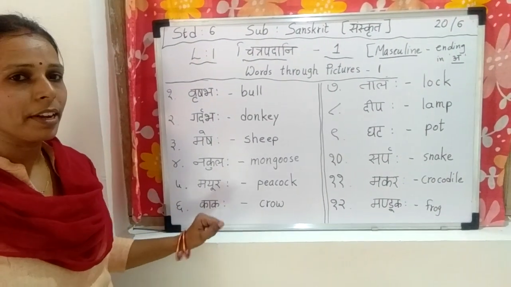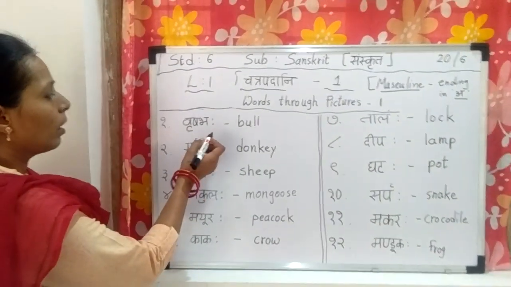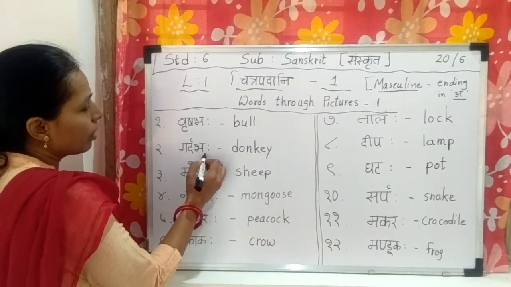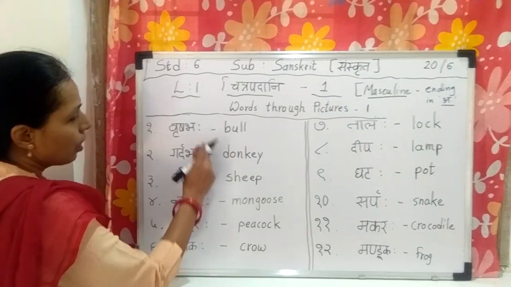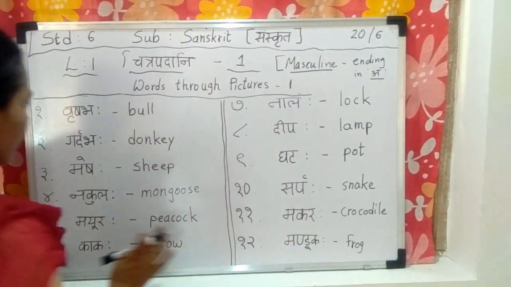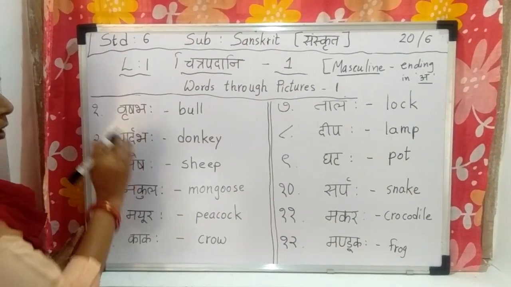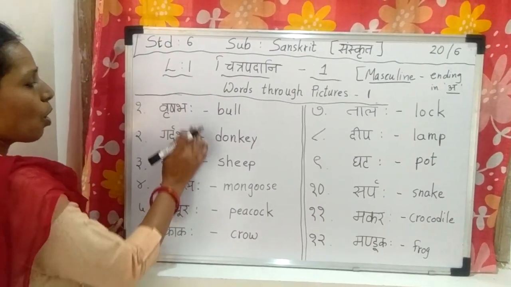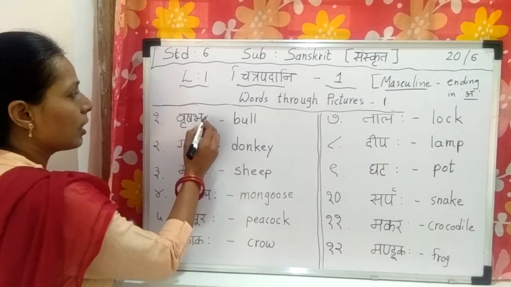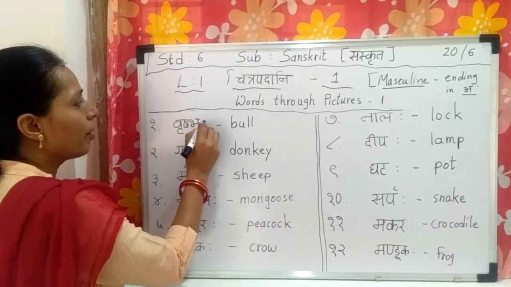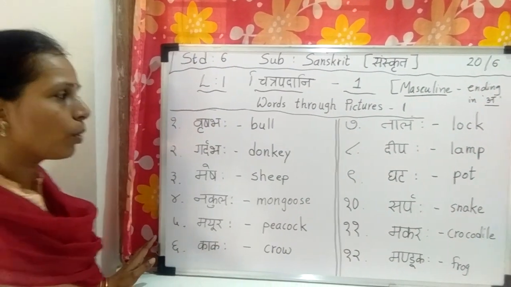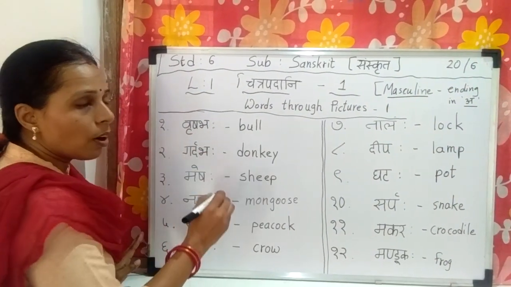Okay, children. Now look here on the board. The first word Vrishabha, Gardabha, Meshaha. You can see all the words ending with these two dots. They are called Visarg. Two dots means it is the sign of Visarg. Now Vrishabha.